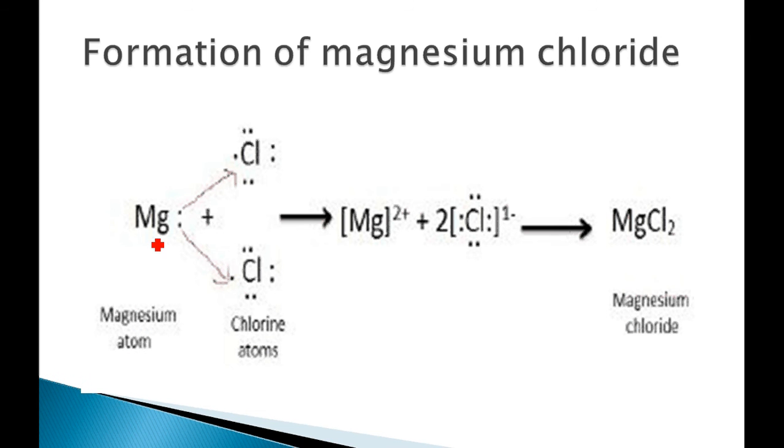Now this is Mg. As Mg has electronic configuration 2, 8, 2, the 2 will be in the outermost electron shell. We need 2 chlorine atoms because Mg has to give 2 electrons, and chlorine can only take one electron. That's why we need 2 chlorine over here. So one electron from the magnesium atom went to one chlorine, and the other went to the second chlorine. So Mg donated 2 electrons, so it gets a 2 positive charge, and the 2 chlorines each gain 1. So MgCl2 will be formed.